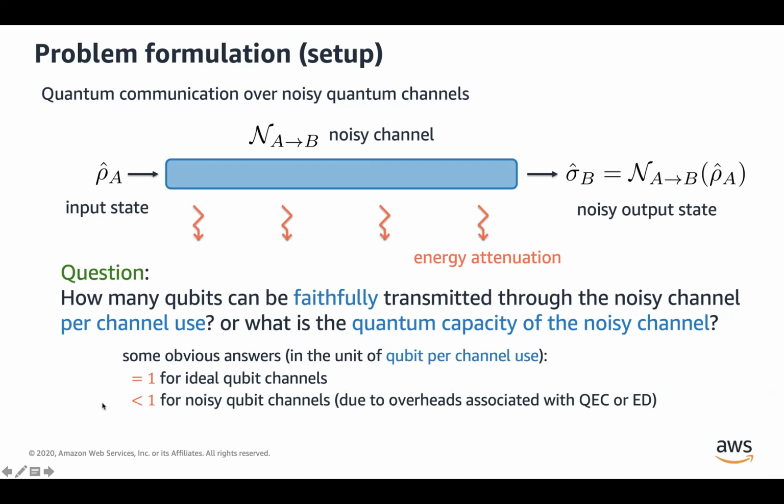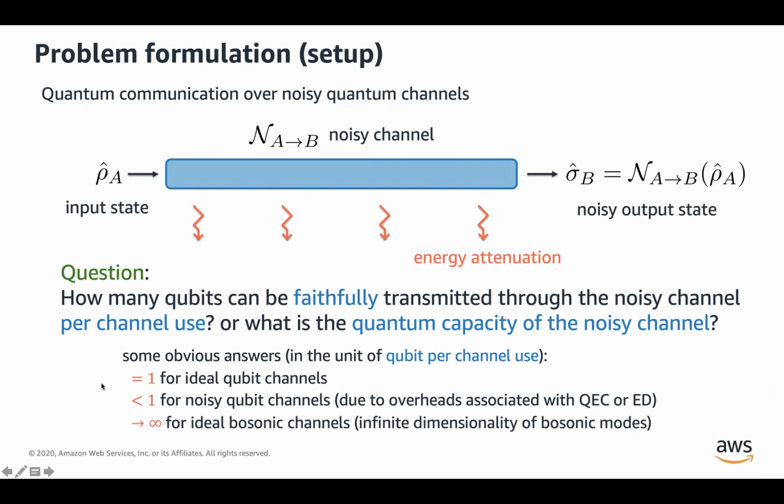On the other hand, when we have noisy qubit channels, we can send 1 qubit, but that qubit is going to be corrupted by some noise. Because of that, it doesn't satisfy the faithfulness condition. To make faithful transmission, we need to apply techniques like quantum error correction or entanglement distillation, and those techniques always come with some overhead. So at the end of the day, on average, we can only send strictly less than 1 qubit per channel use when we have these noisy qubit channels.